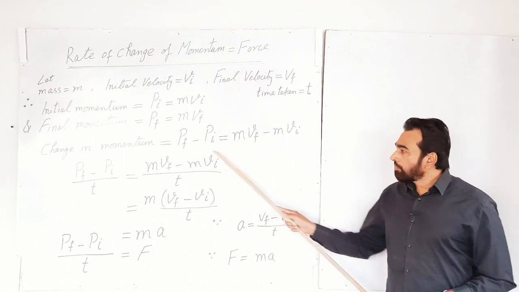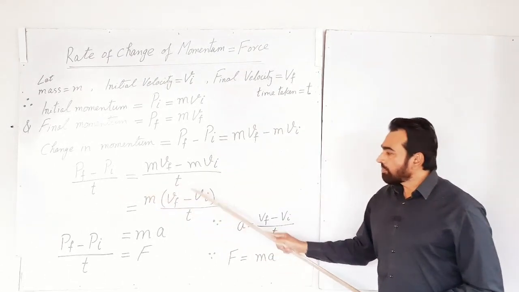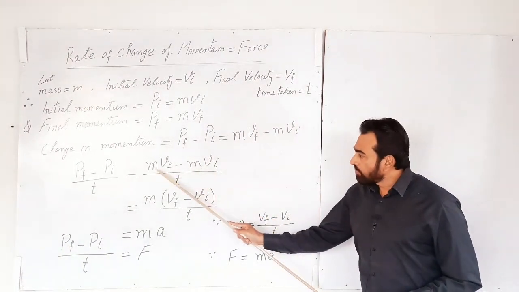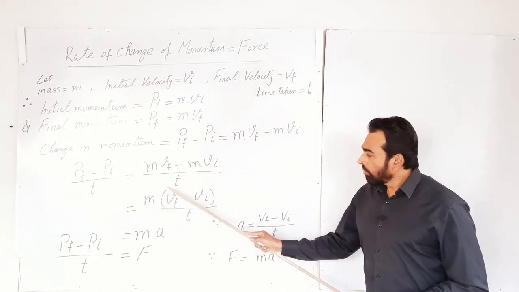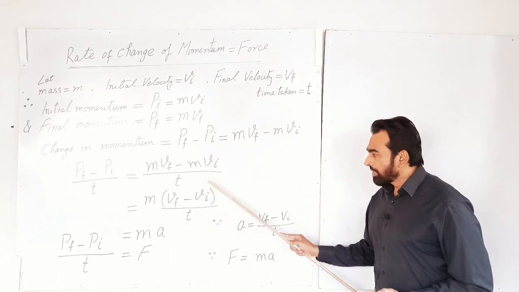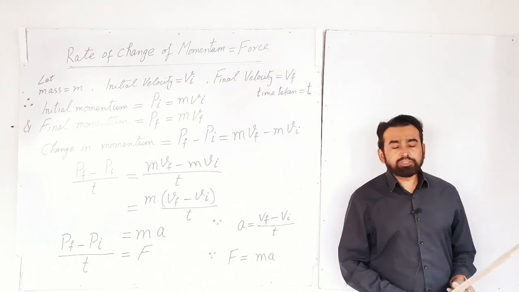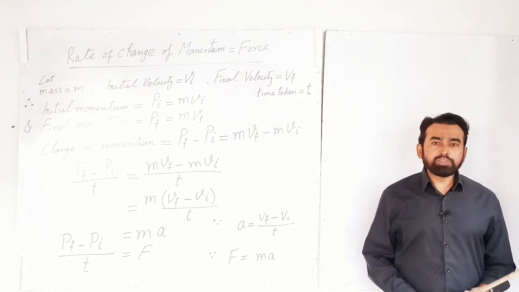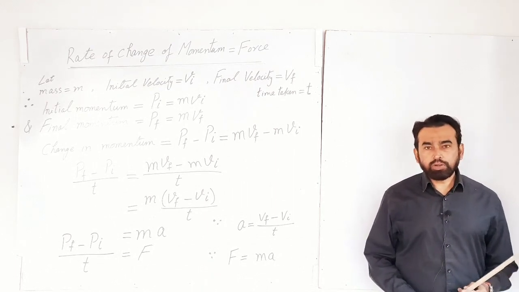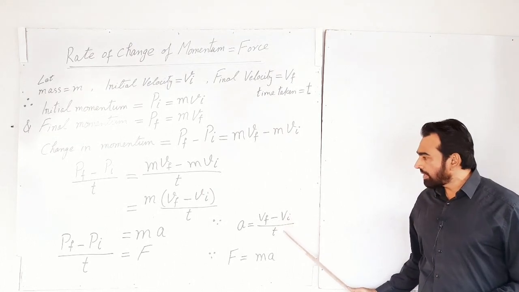So I have divided this equation by small t. After doing this, I have taken small m as common. Within the bracket, I left final velocity minus initial velocity divided by time. This is change in velocity divided by time, which is called the acceleration of the body. That is, rate of change of velocity is called acceleration. So acceleration is equal to final velocity minus initial velocity divided by time.